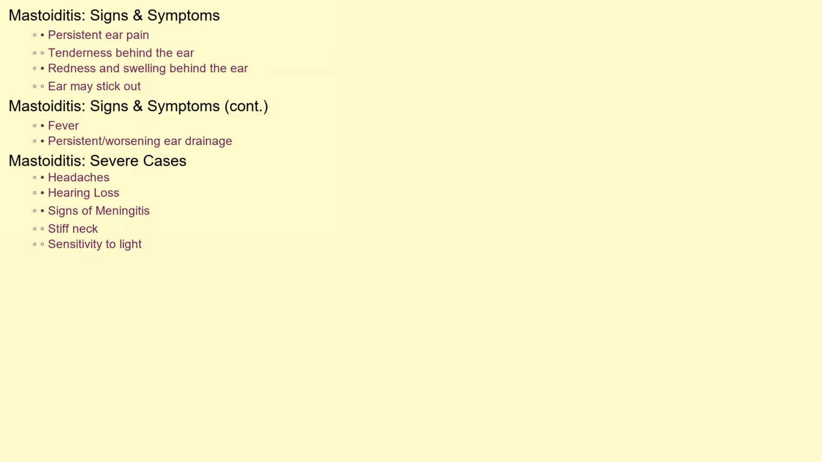The signs and symptoms of mastoiditis can vary, but some of the most common include persistent ear pain, often accompanied by tenderness behind the ear. You might notice redness and swelling behind the ear, causing the ear to stick out from the side of the head. Fever is also a common symptom, as well as persistent or worsening drainage from the ear. In severe cases, headaches, hearing loss, and even signs of meningitis, such as stiff neck and sensitivity to light, can develop.